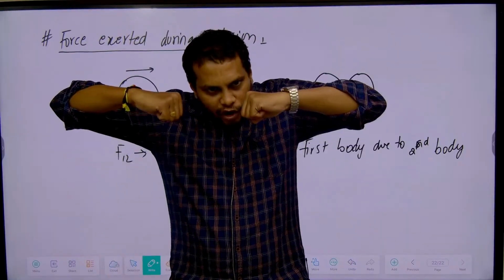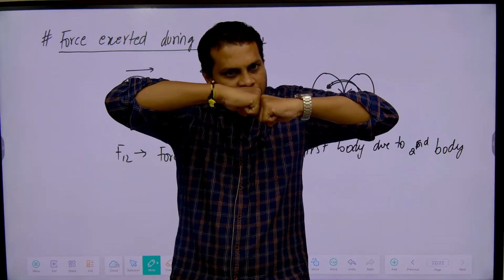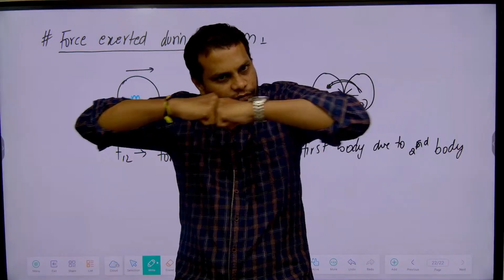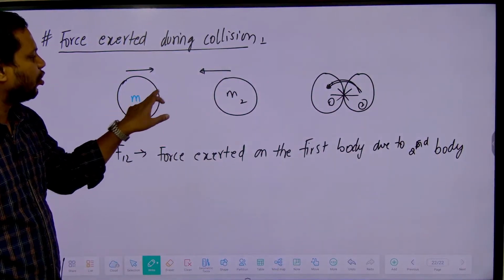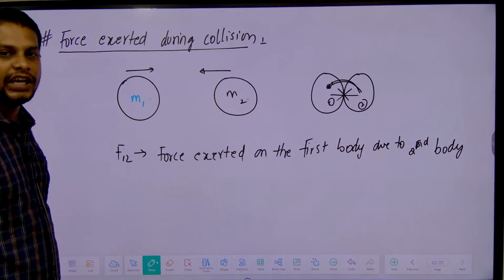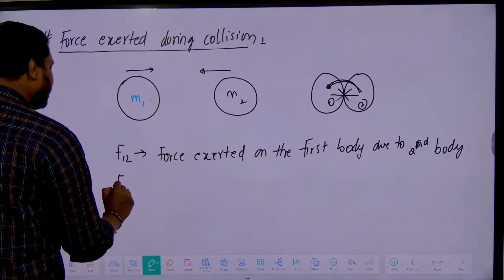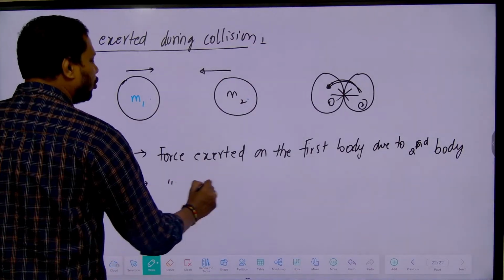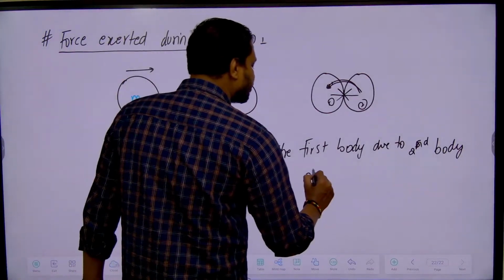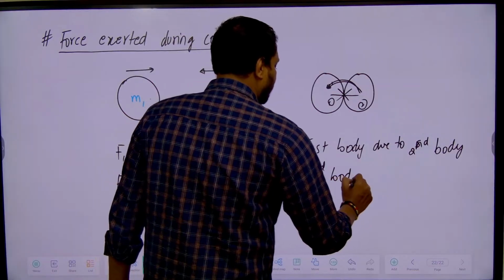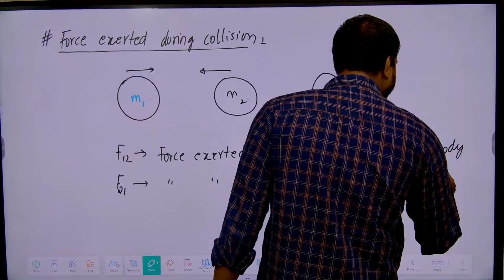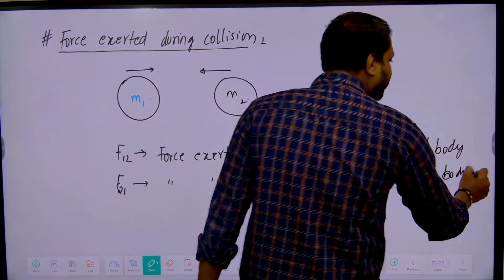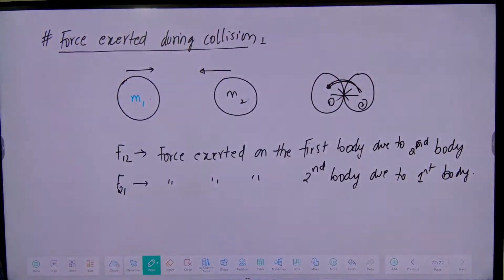Then the force exerted between the two bodies. Now the first body is exerting force on the second body, right? In the same way the second body will also exert force on the first body. Then the force exerted on the first body due to the second body is taken as F12. And similarly F21 is taken as the force exerted on the second body due to the first body.